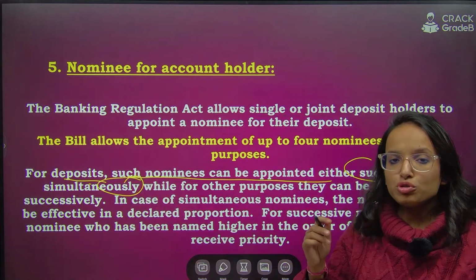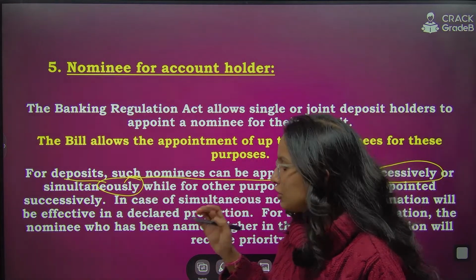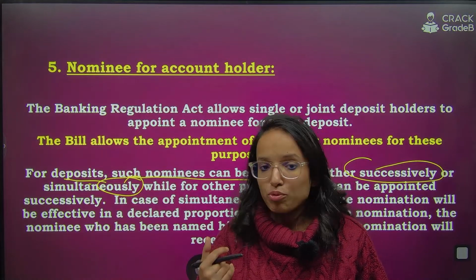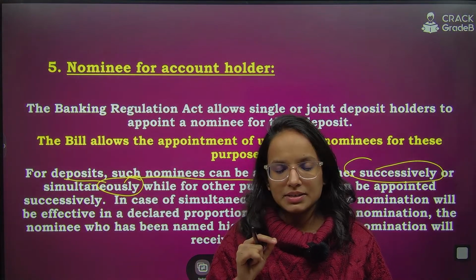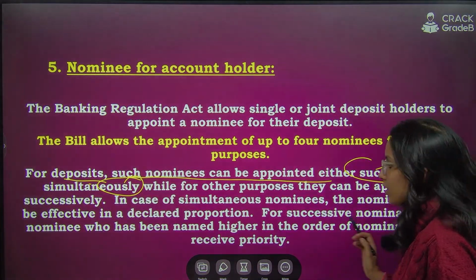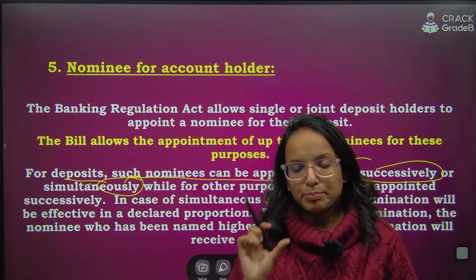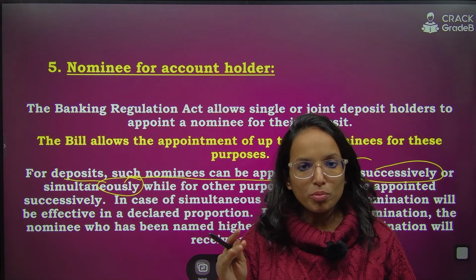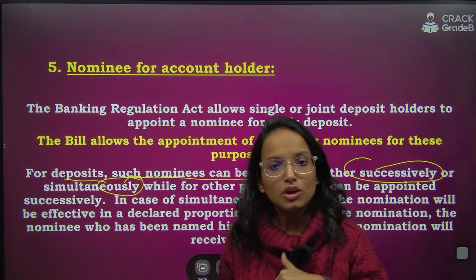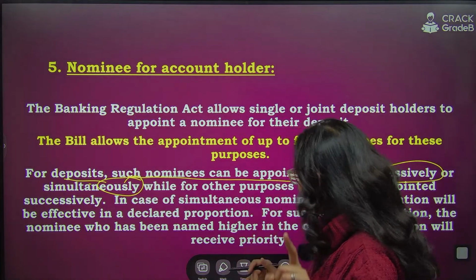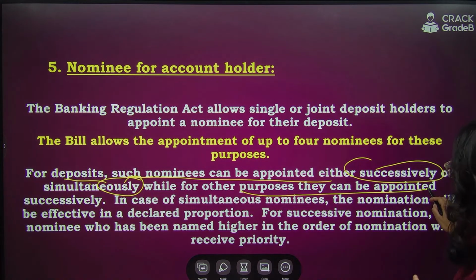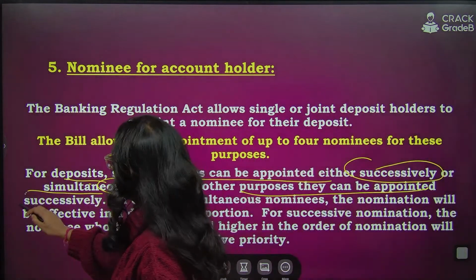है ना? Suppose you have deposits in the bank, so you can appoint the nominee successively or simultaneously. What is the difference between appointing a nominee successively or simultaneously? See, let me explain this thing. So just remember that deposits etc के लिए you can appoint nominees either successively or simultaneously. But for say locker purpose, you are having a locker in a bank, you can only in that case appoint the nominee successively. Okay. For other purposes like locker etc, the nominee can only be appointed successively.